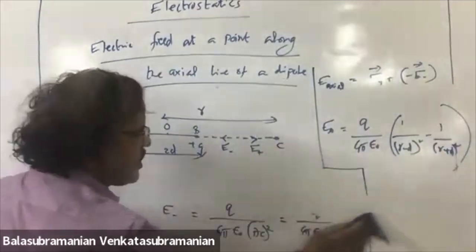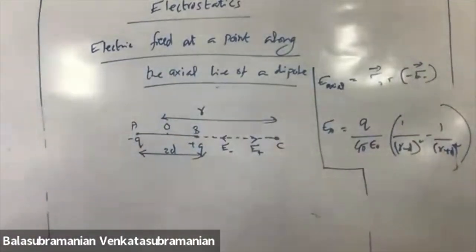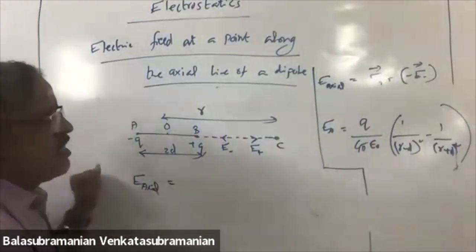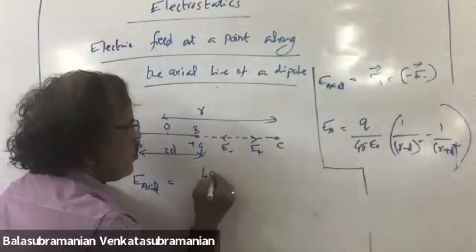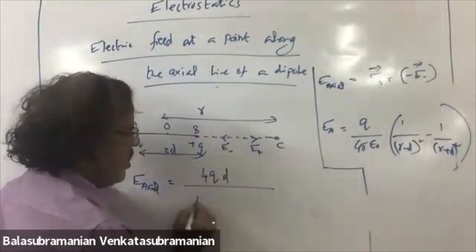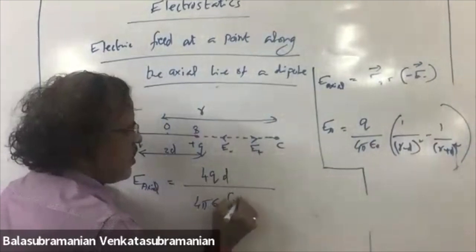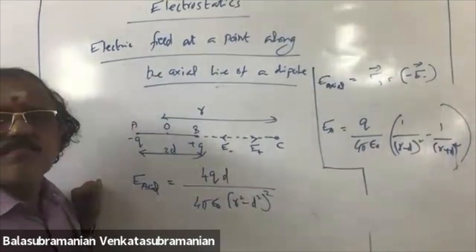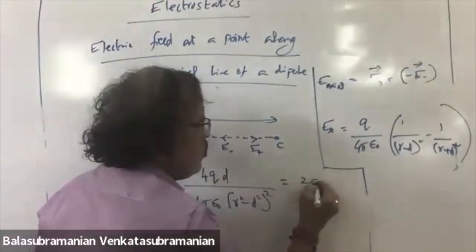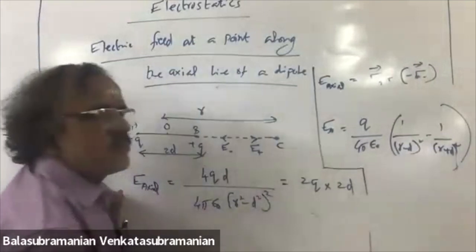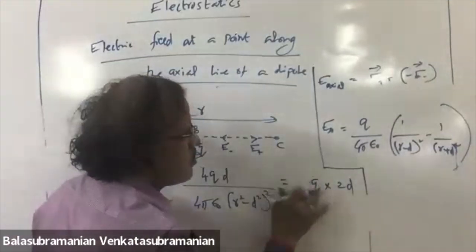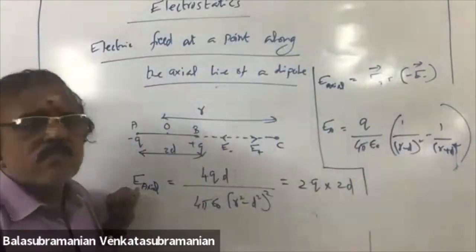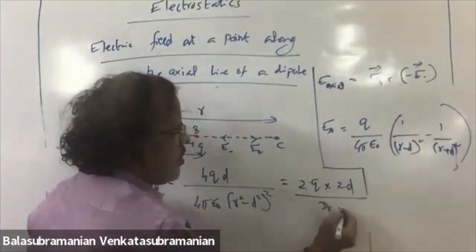Rearrange, you will get the resultant electric field along the axial line as 4qd by 4 pi epsilon naught, r square minus d square the whole square. That is 2q into 2d by the denominator.